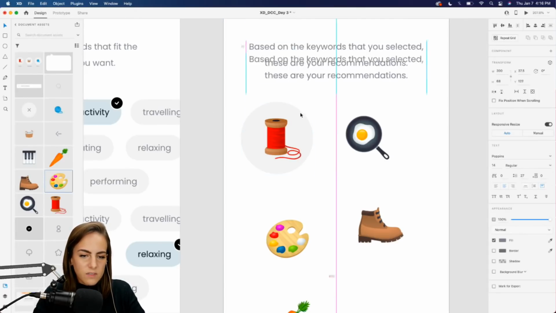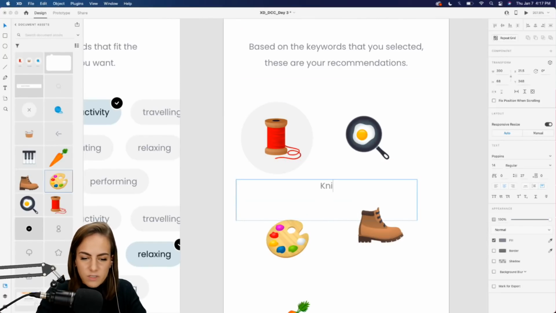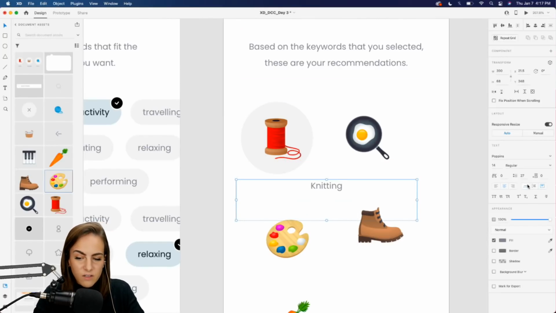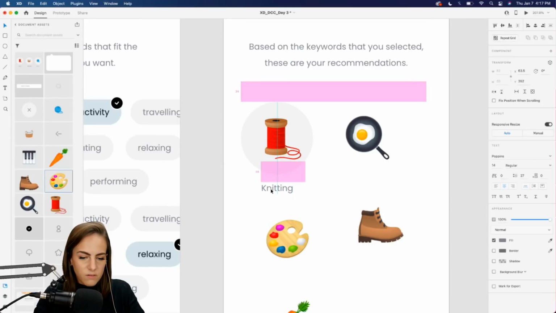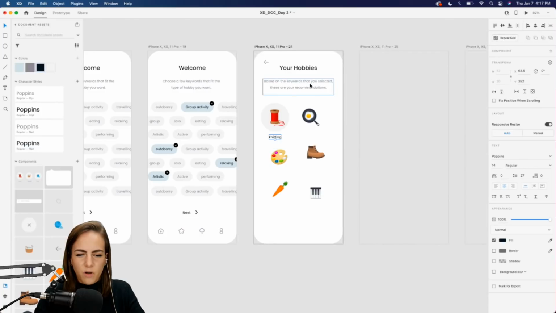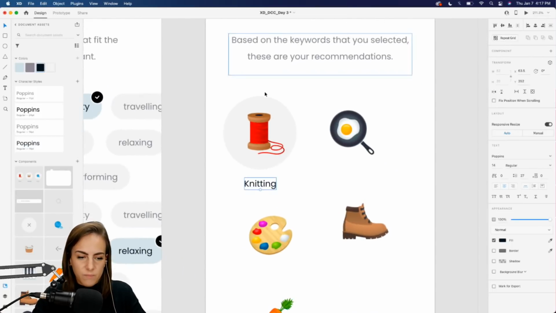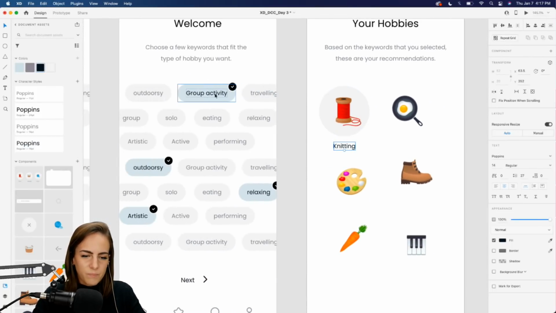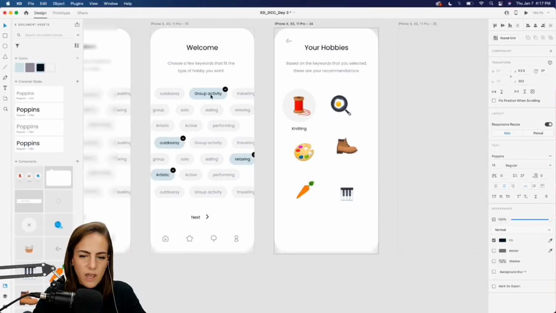And let's add the text. So what is this hobby? It's knitting. I'll add that right there. And just so that stands out a little bit more than this descriptive text up here, I'm gonna make it black. And same with this selected text.